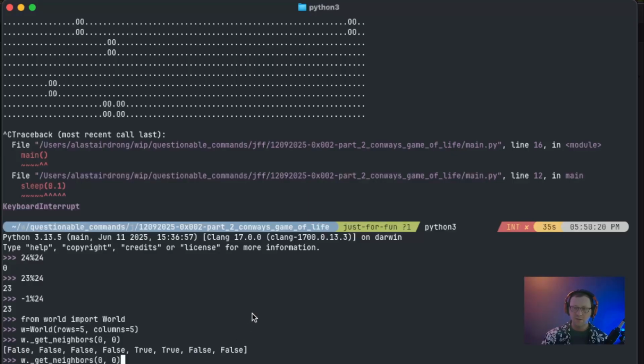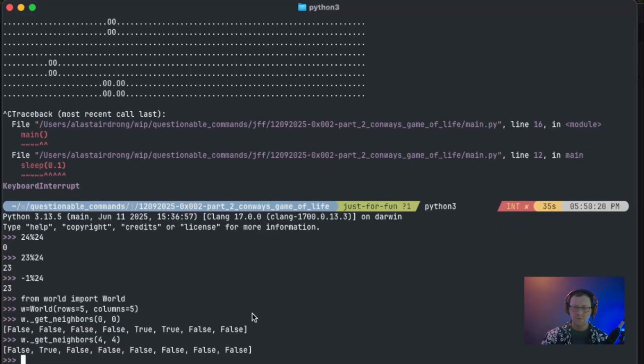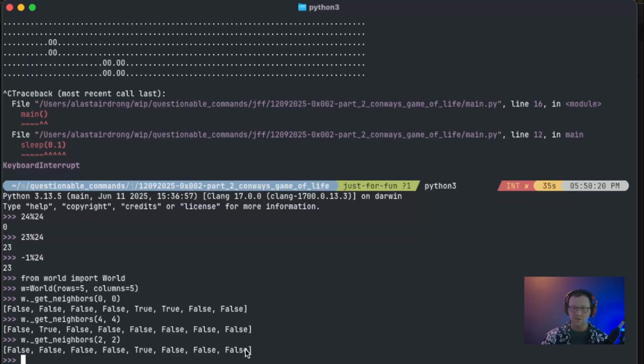Great. So now let's do 4, 4. All right. 1, 2, 3, 4, 5, 6, 7, 8. All right, and let's do 2, 2, just a sanity check. It should be fine if the other ones are. Yes, that looks correct. I was a little nervous at first because the number of falses and trues made the string length different, so they're not lining up, and that's why I got nervous on the second one. But let's test things one step further.